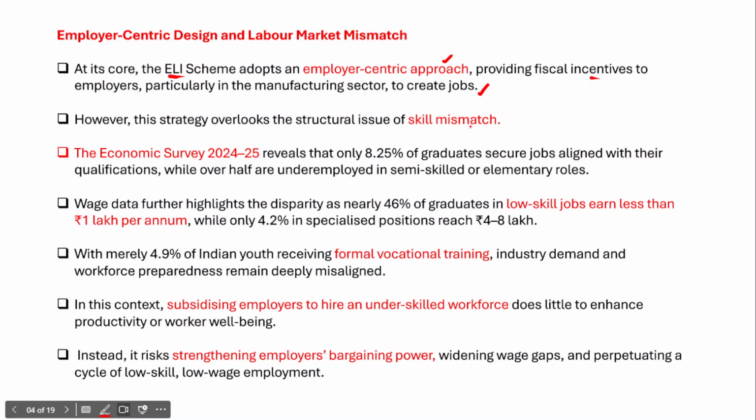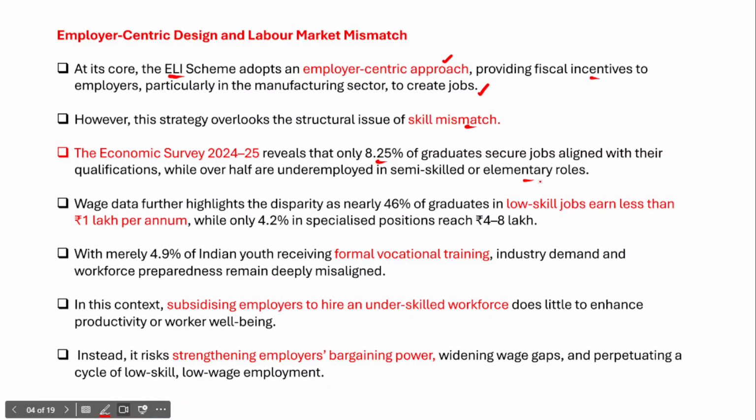Now, what is skill mismatch? The skills which are required for the industry, and the youth who are looking for the jobs lack those skills. And this is what is called as skill mismatch. However, the Economic Survey 2024-25 reveals that only 8.25% of graduates secure jobs aligned with their qualifications. And in fact, over half are employed in semi-skilled or elementary roles.